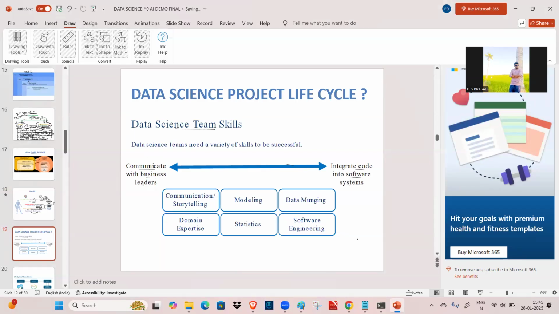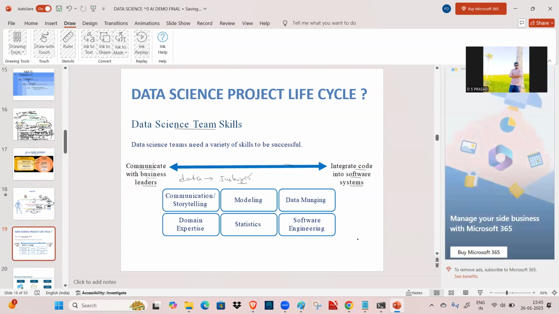So what is the meaning of communication or storytelling? After applying some knowledge on the data, we are going to get some insights. Based on those insights, we need to communicate with the business leaders or stakeholders. We discuss that your data is so and so, and we are going to develop this kind of application with the data. We are going to discuss modeling, which model best suits our data, and data munging concepts,